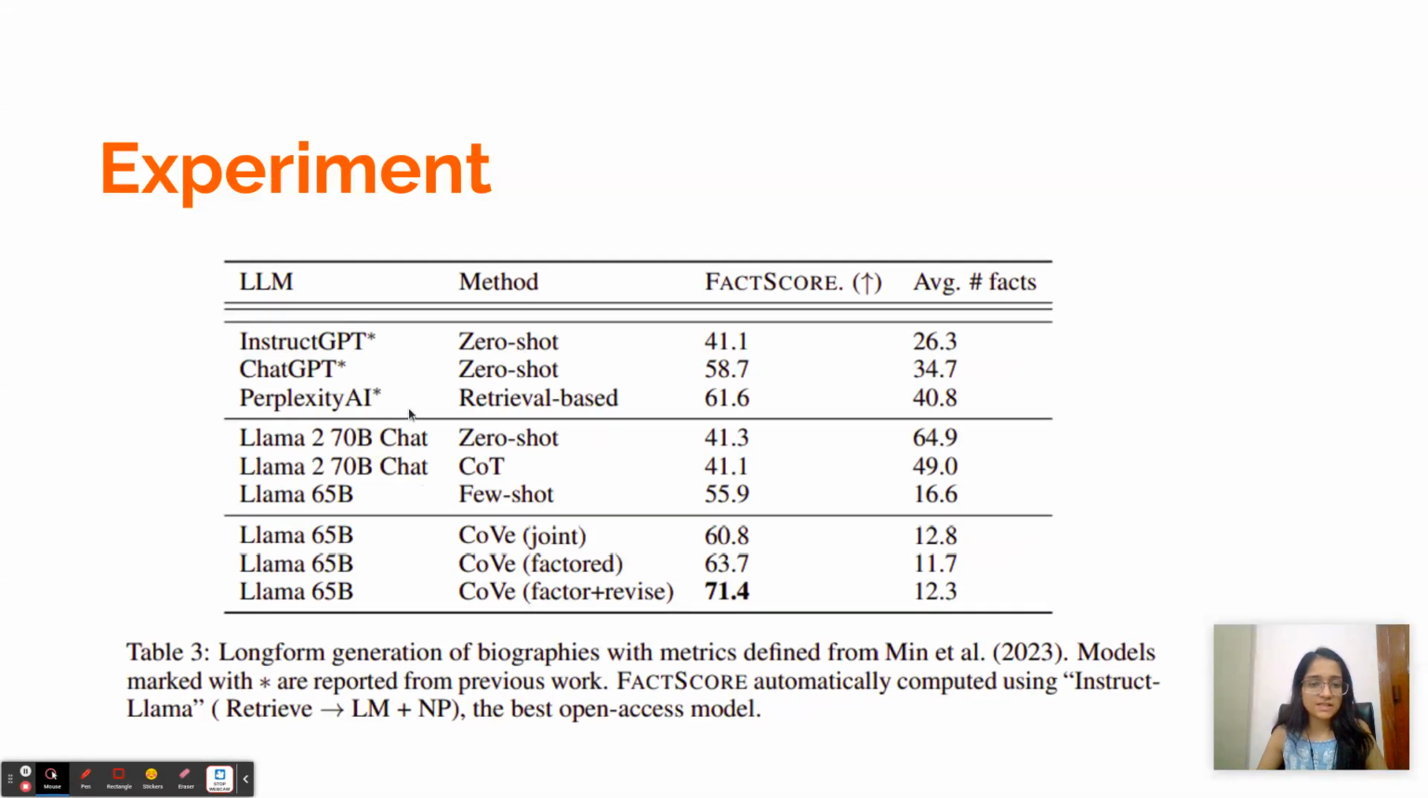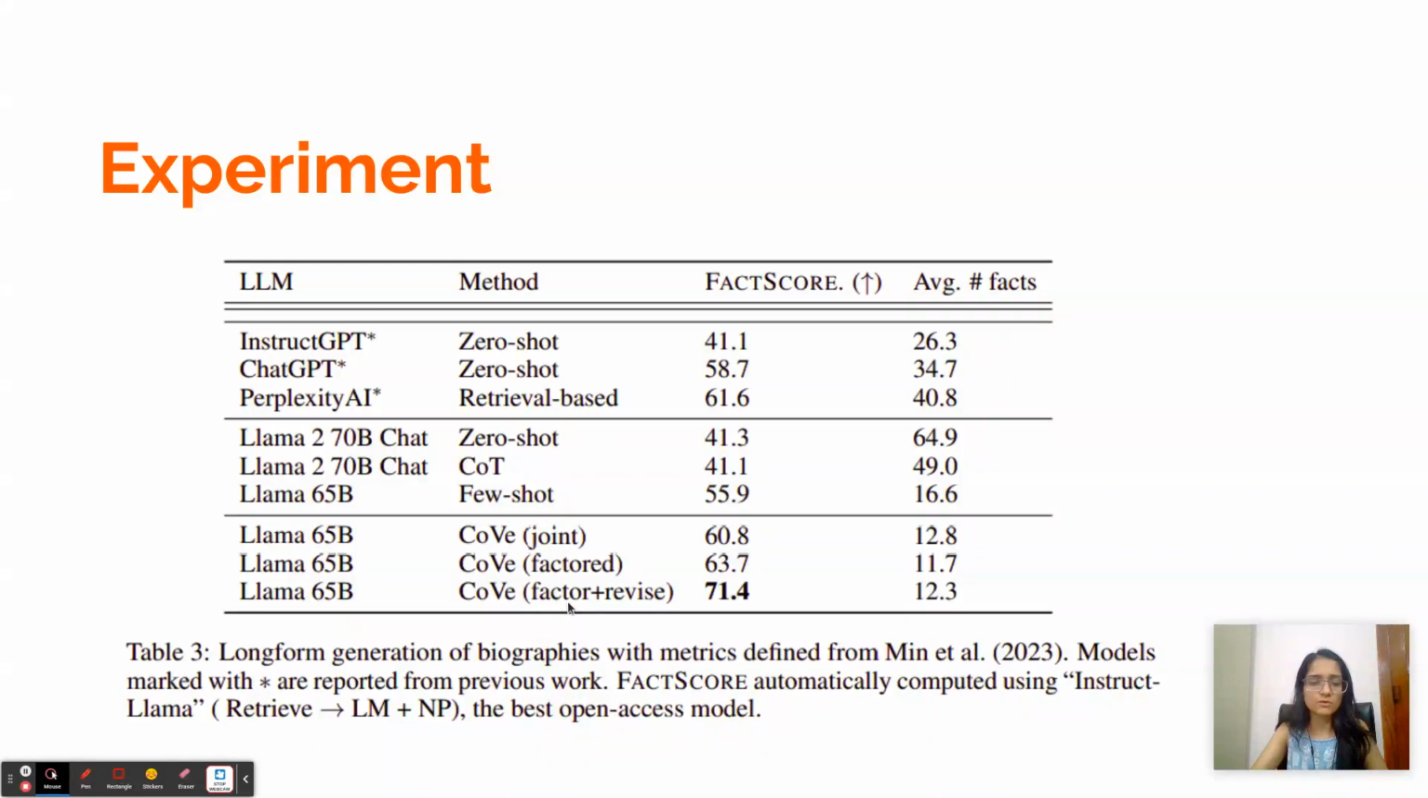The experiment which was done compared with Instruct GPT, ChatGPT, and Perplexity AI, and we see that this chain of verification method with the 65 billion model seems to be outperforming all the above three models. And what you'll also see is they have different variants they've tried in the chain of verification method, which are joint, factored, and factor plus revise.